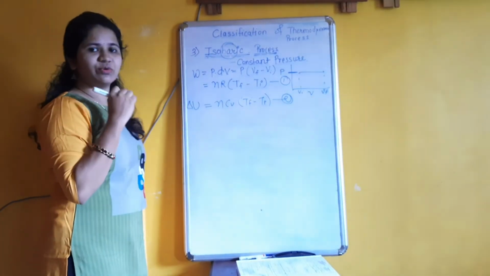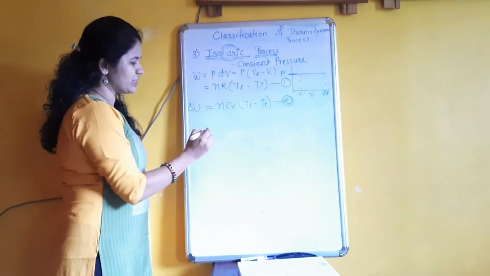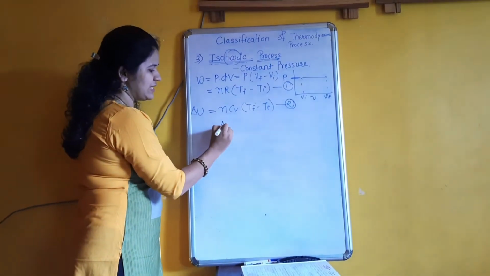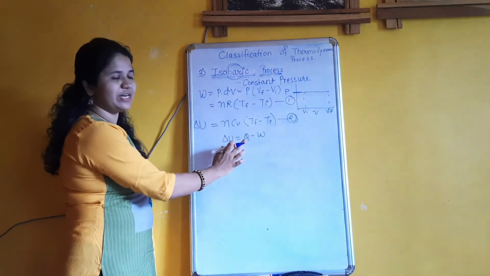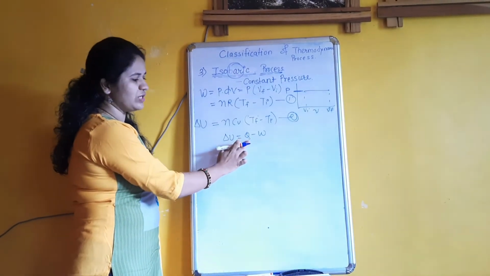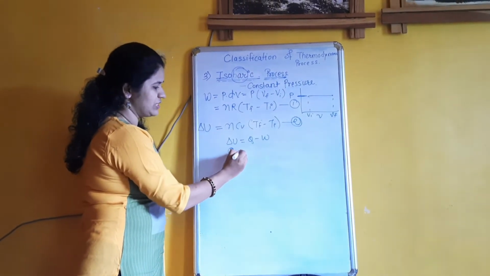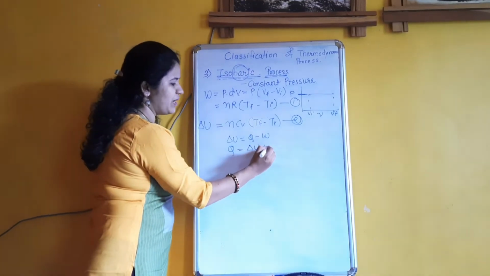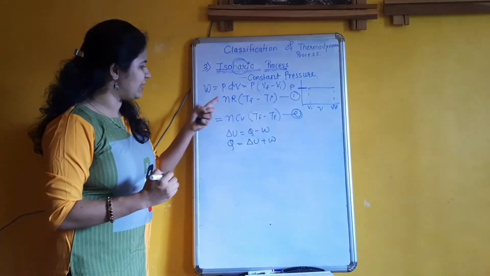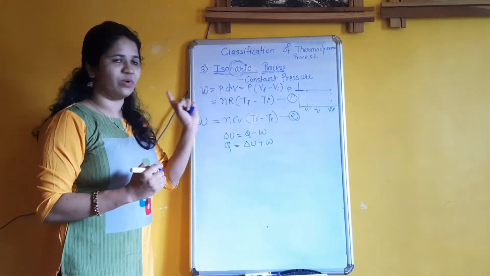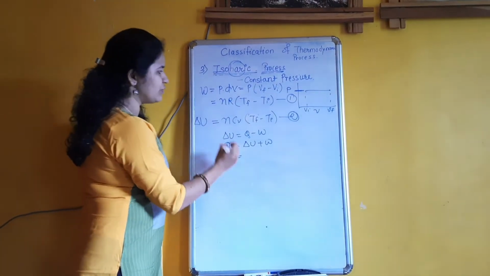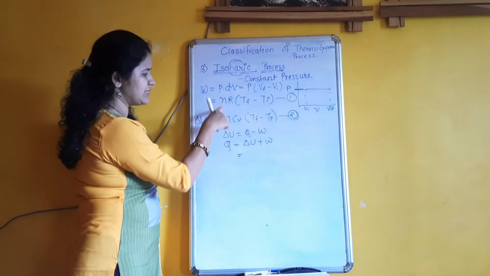So we have to calculate Q. What is the first law of thermodynamics? That is del U is equal to Q minus W. We have to calculate Q, so Q is the subject. Q is equal to del U plus work done. We have the value of del U from equation 2, and we have work done, so we will simply add these two equations.